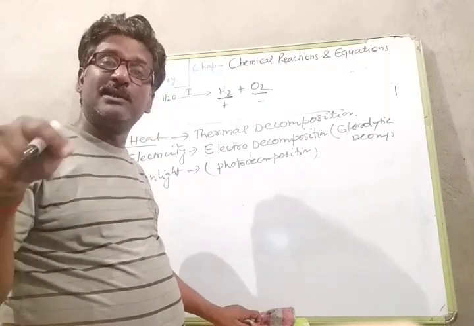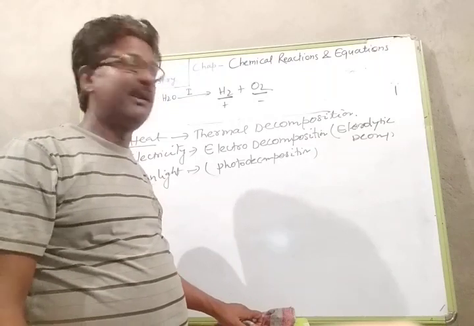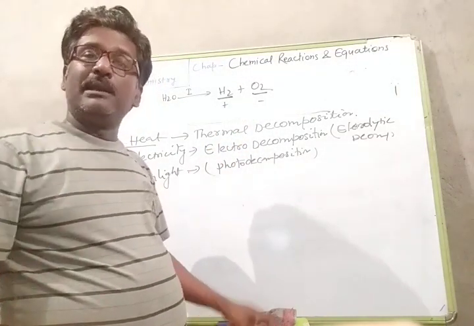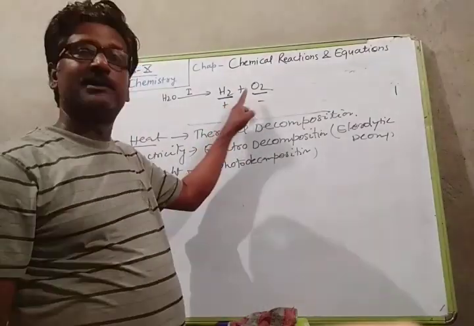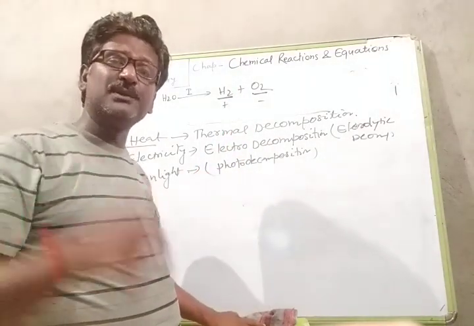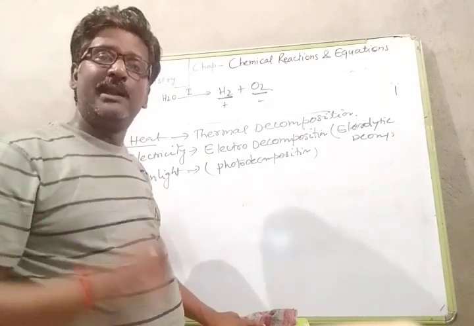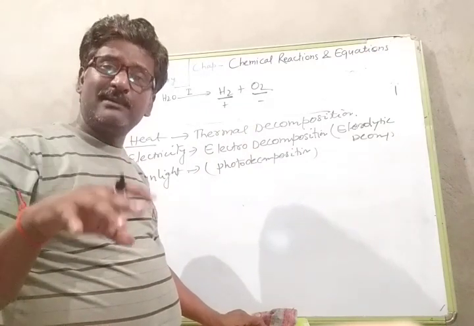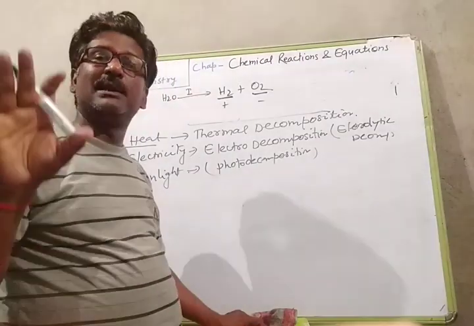And one more question has been asked in the board examination this year, 2020. This question is also very important. In electrolytic decomposition of water, two types of gases are formed, hydrogen gas and oxygen gas. This is activity 1.7 of the NCERT book. The question is why the amount of one gas collected is double the amount of the other gas. What is the reason behind this?